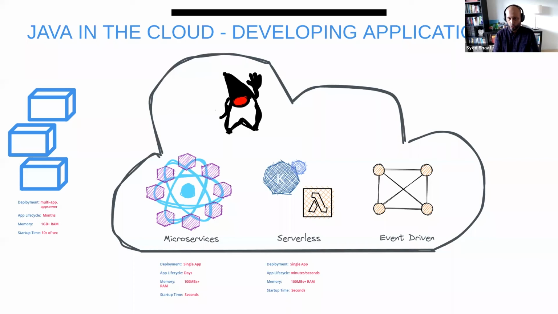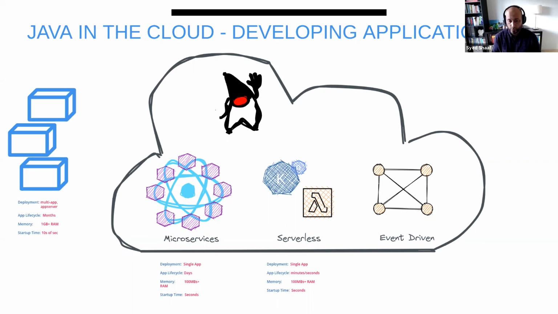But now, with distributed applications and distributed services, we want something smaller, specific to that purpose, like our specific microservice. That would be in some hundreds of megabytes of RAM, and you expect the startup time to be in seconds, because you don't want that to be slow when you have your Black Friday, as an example, going on.